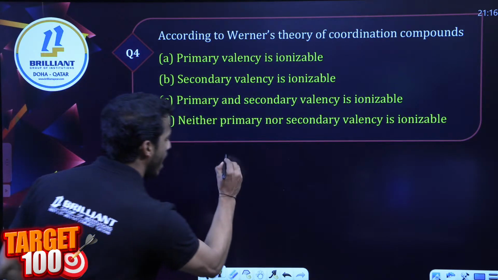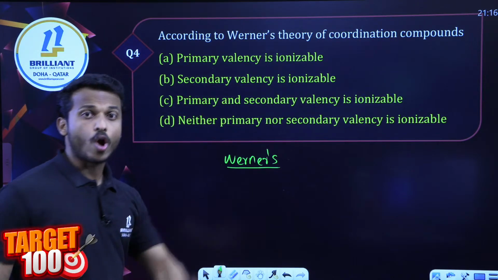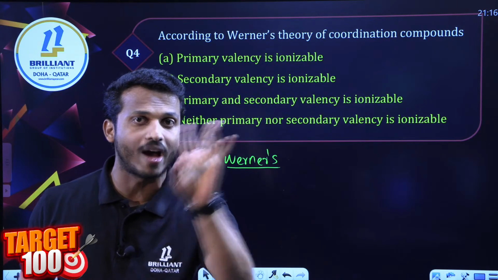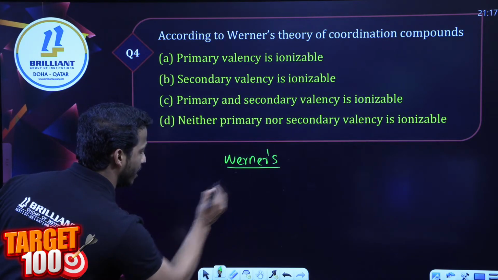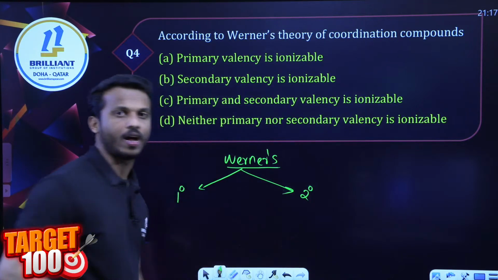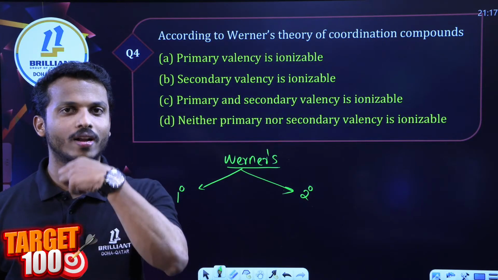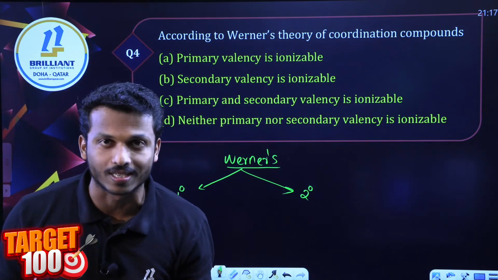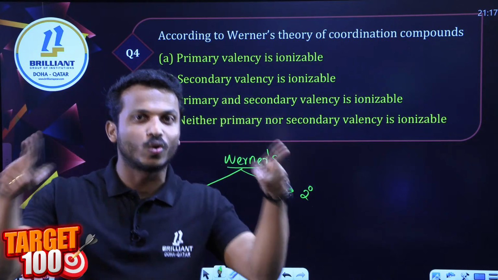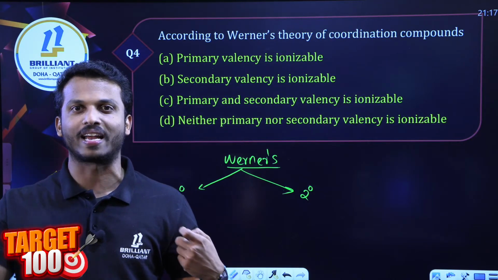Let me tell you, dear all, according to Werner's theory, the central metal atom possesses 2 types of valencies, right? What are they? Primary valency and secondary valency. When I say this concept, I hope you are saying the answers very fast. When I start, according to Werner's theory there are 2 types of valency, then you say in your mind, yeah, primary valency and secondary valency.